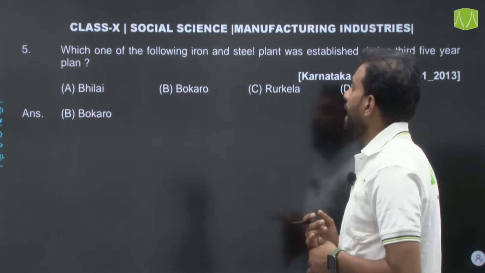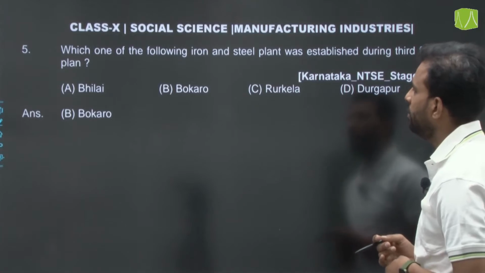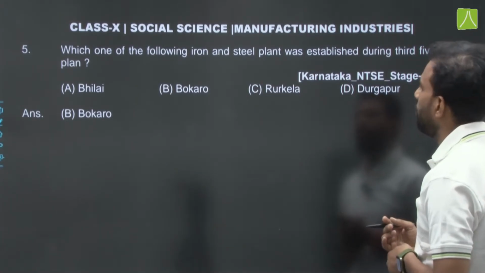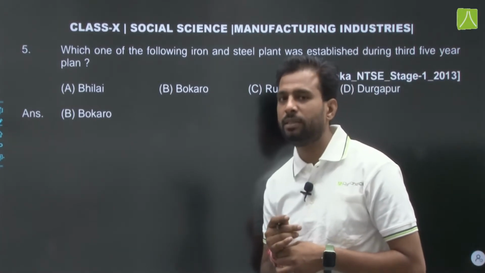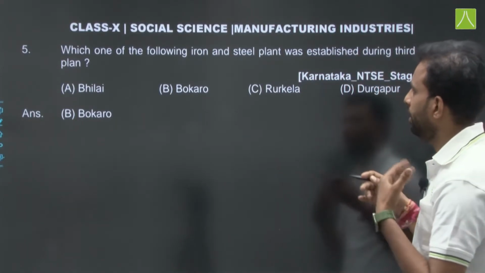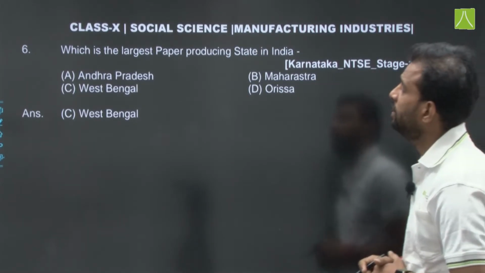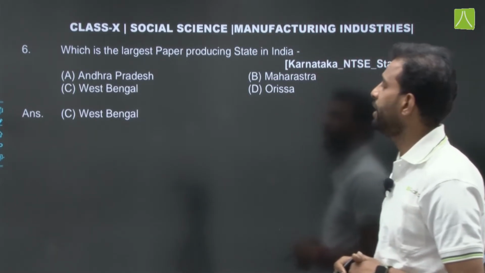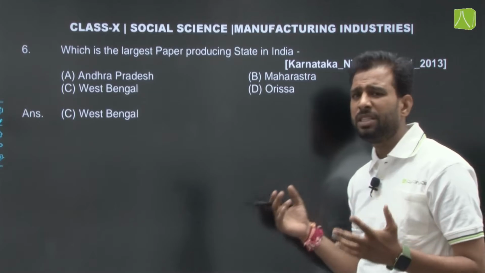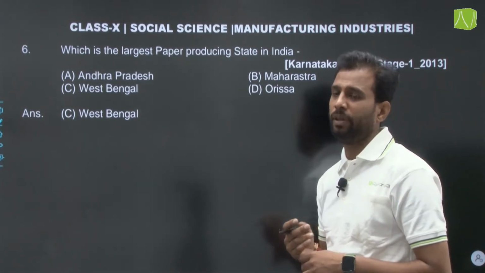Which one of the following iron and steel plants was established during the third five-year plan? Bhilai, Bokaro, Rourkela, or Durgapur? So option B will be the right answer. Bokaro was established in the third five-year plan. Then the next question: which is the largest paper producing state in India? This is a very simple question, and the answer is West Bengal, that is option C.